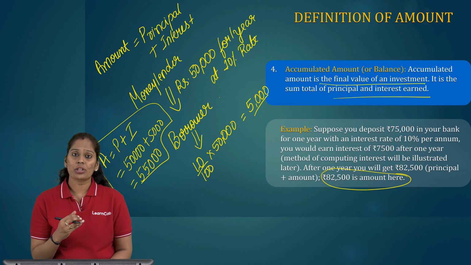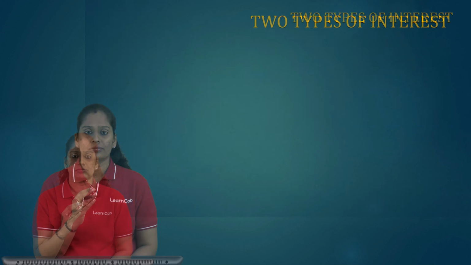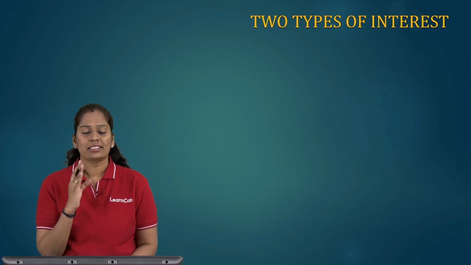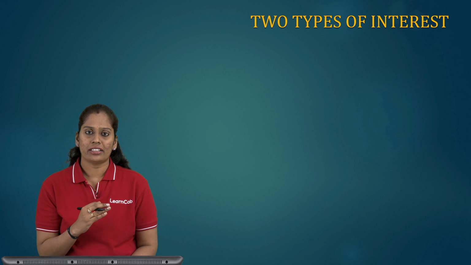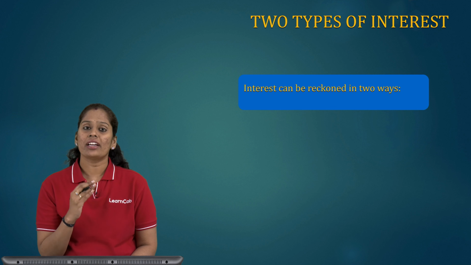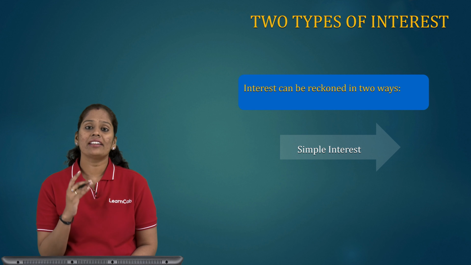So we understood about interest, principal, rate of interest and accumulated amount. These are the basic understanding on interest. Let us move further. Now, there are two types of interest, simple interest and compound interest. Interest can be reckoned in two ways. So, let us start with simple interest.